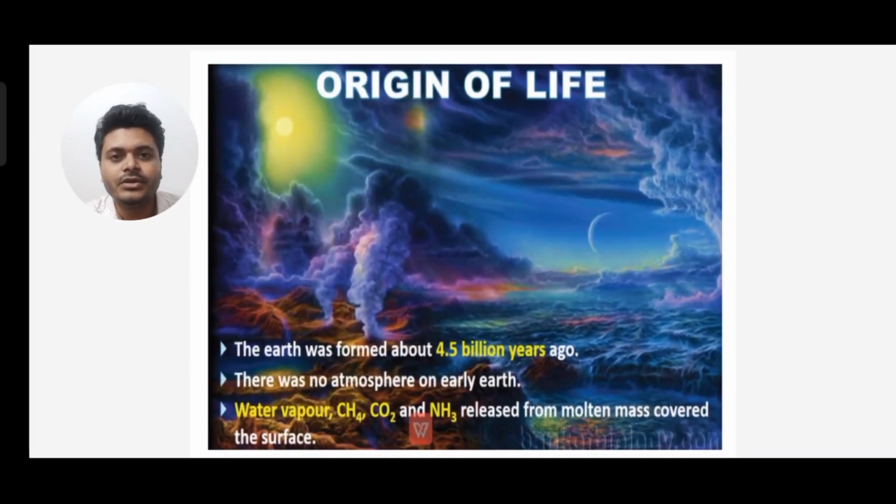Now, in the topic origin of life, the earth was formed about 4.5 billion years ago. So when was the earth formed? It was formed about 4.5 billion years ago, and there was no atmosphere on the earth. Water vapor, methane, carbon dioxide and ammonia were released from the molten mass which covered the surface.